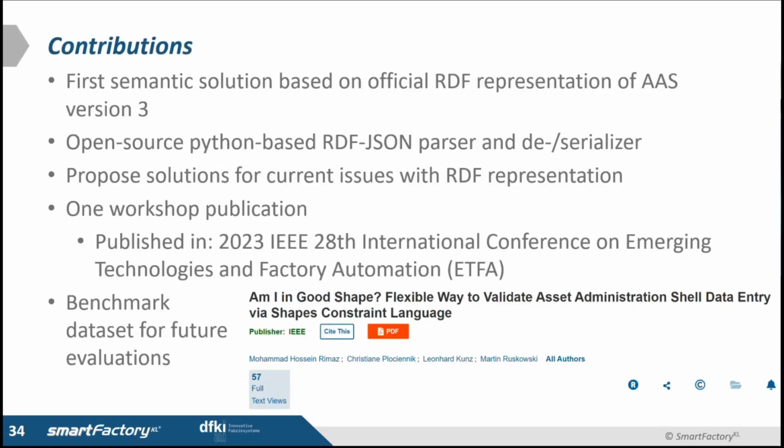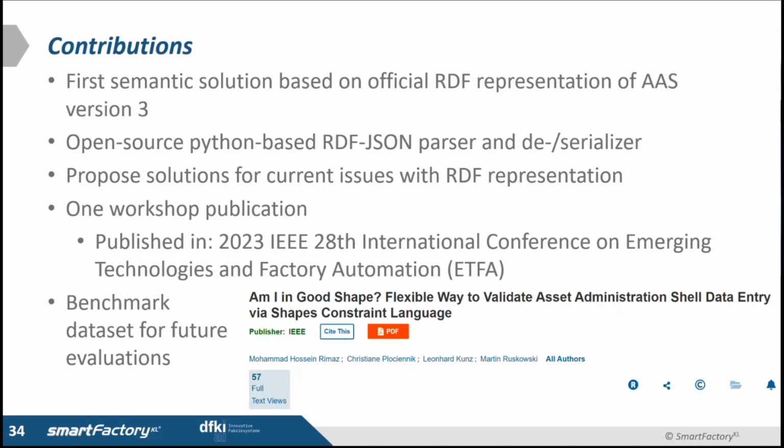And I want to highlight the contribution of this work. This is the first semantic solution that uses the official RDF representation of AAS, version 3. The implemented parser that does the conversion between JSON and RDF, and RDF to JSON, will be open source, which is a great contribution.